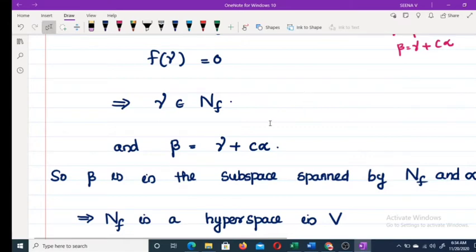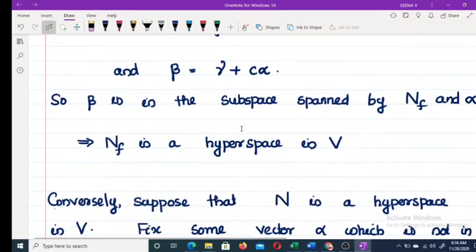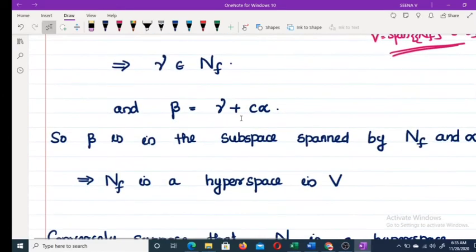Okay. Therefore, if beta is any element in V, beta is in the subspace spanned by NF and alpha. What is the meaning of that? V is equal to the span of NF union alpha. That means NF is a hyperspace in V. Clear? Okay.